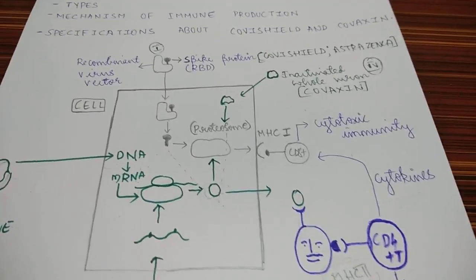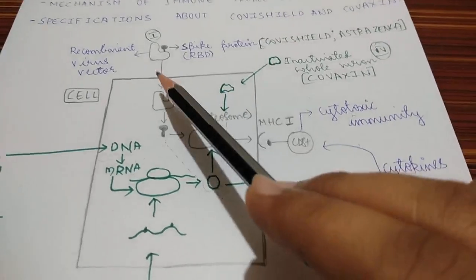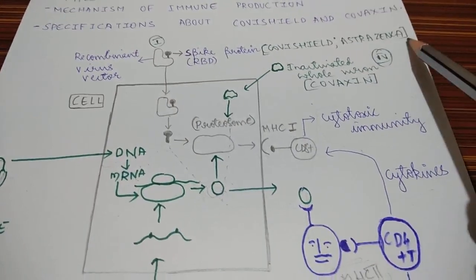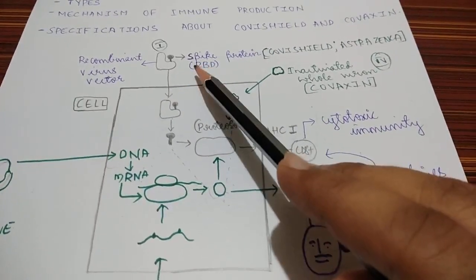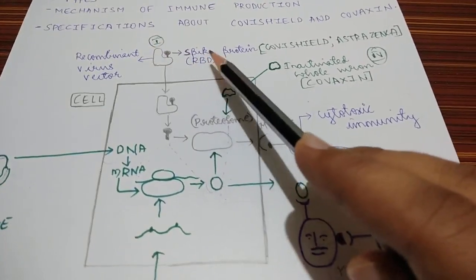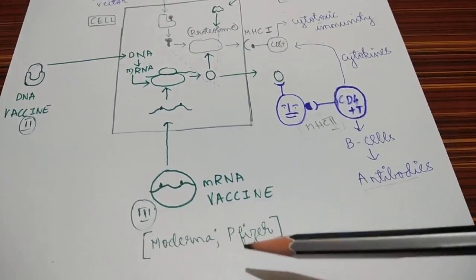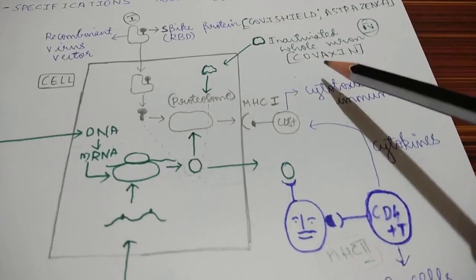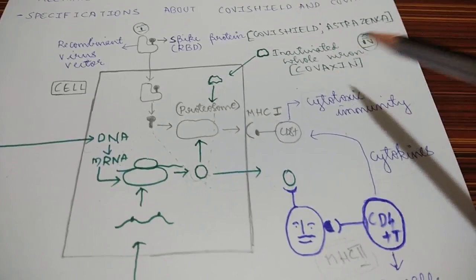So what are the major brands according to the vaccine type? Recombinant virus vector is mainly Covishield and AstraZeneca produced. Covishield, which is available in India, is a recombinant virus vector containing the adenovirus with spike protein in it. And mRNA has Moderna and Pfizer. Both these vaccines are mRNA type. And inactivated whole virion is Covaxin. Covaxin is an inactivated whole virion type.